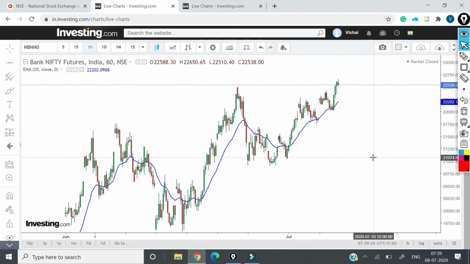But at higher levels, we need to be very cautious as the world market is becoming weak. It has shown signs of weakness, and yesterday Citigroup has also downgraded its target for the S&P 500. And worldwide, people have started again talking about some sell-off coming in the market, and there could be a fall of 40%.